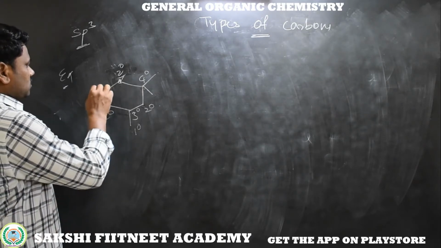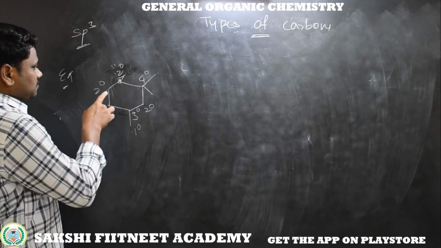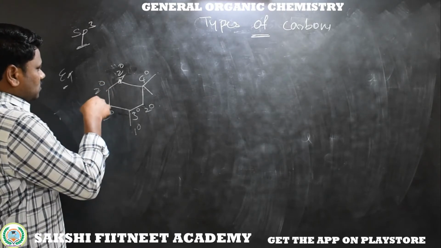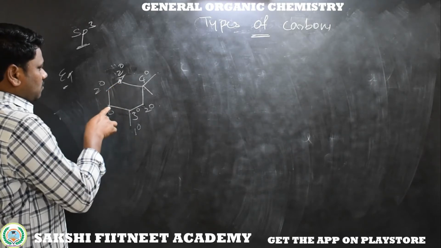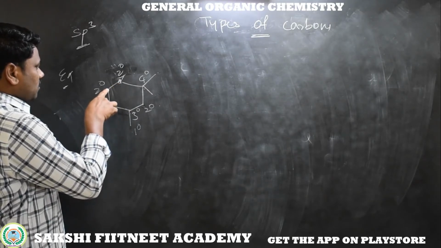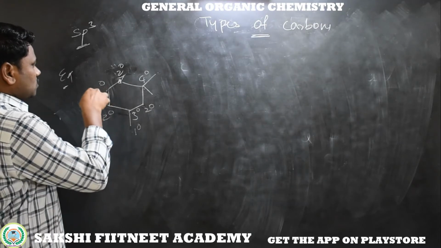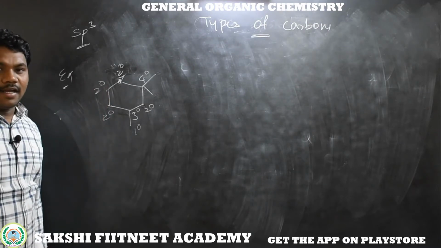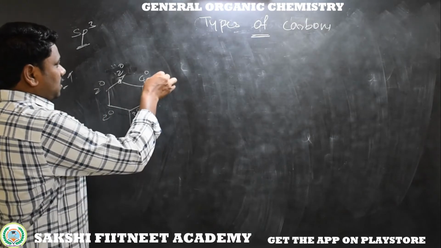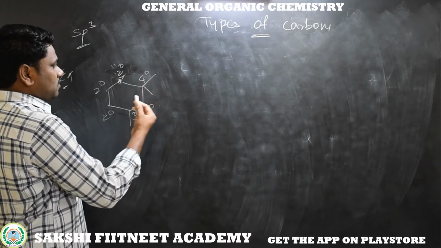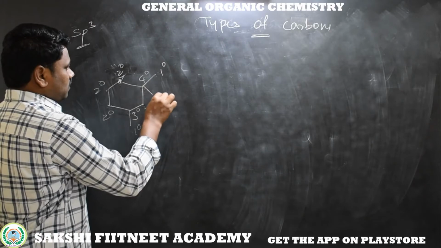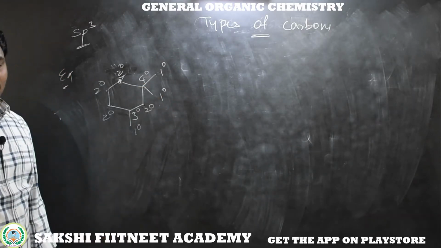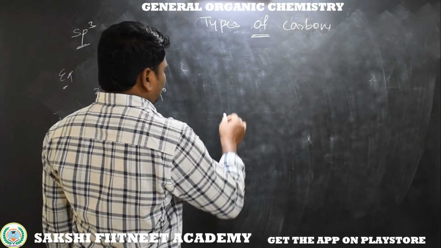Now coming to here, this is also secondary carbon because 2 carbons are bonded to this carbon and the remaining 2 are hydrogens. Now CH3 means 3 hydrogens, 1 carbon. Here CH3, 3 hydrogens, 1 carbon. This is a primary carbon. Next, I am taking another example.